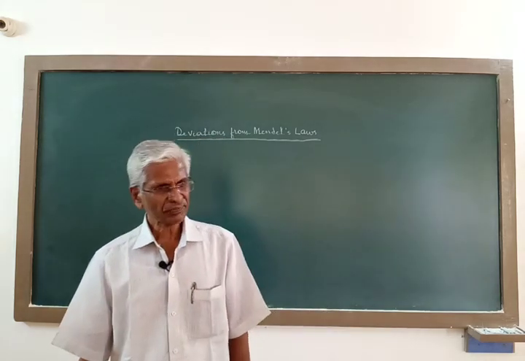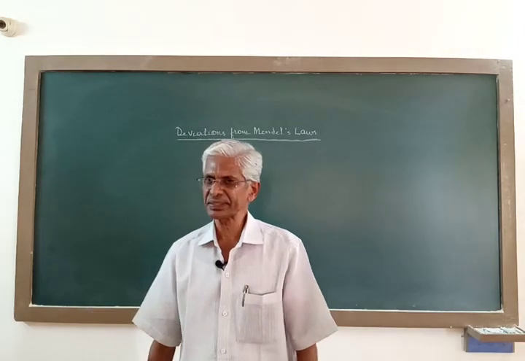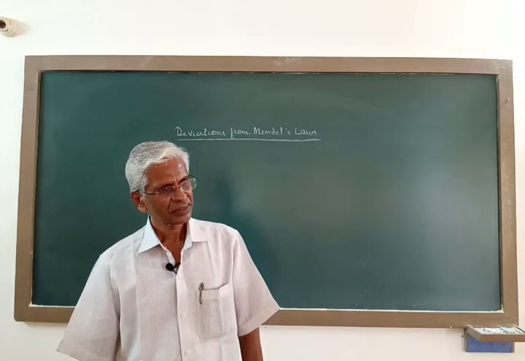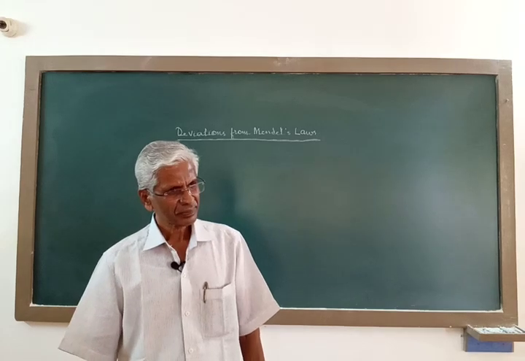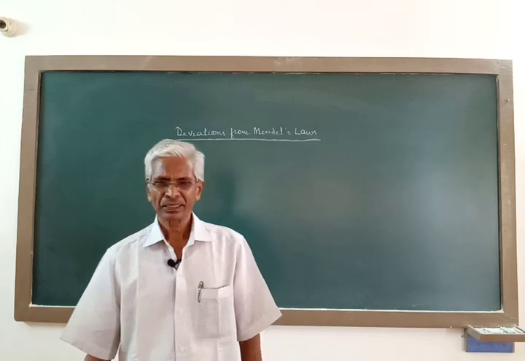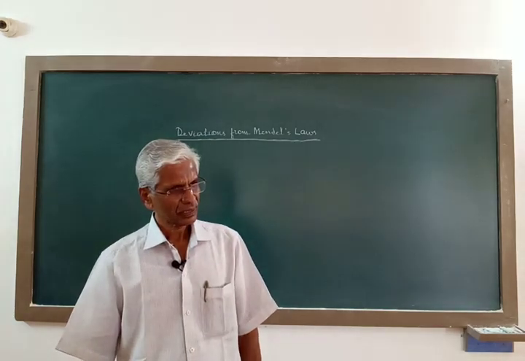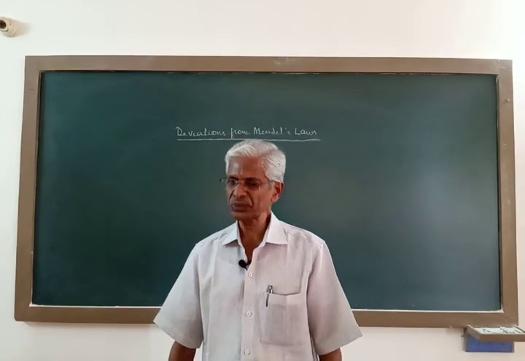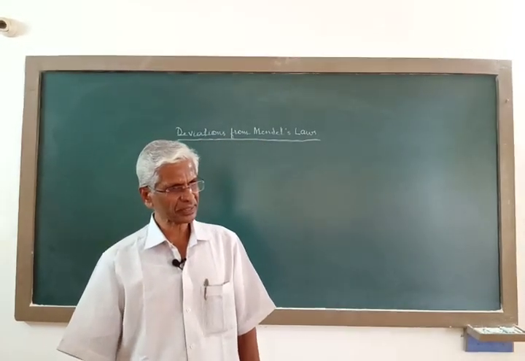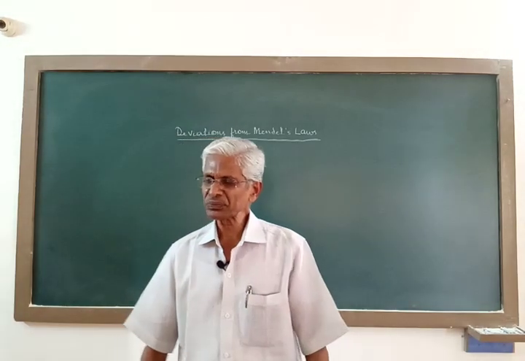So in all the 7 pairs of contrasting characters that he studied in garden pea plant, in each pair one character is dominant and the other is recessive. But this dominant and recessive relationship between a pair of contrasting characters has not been found